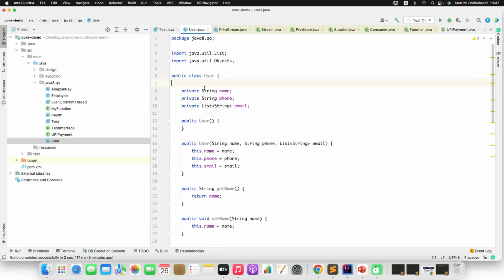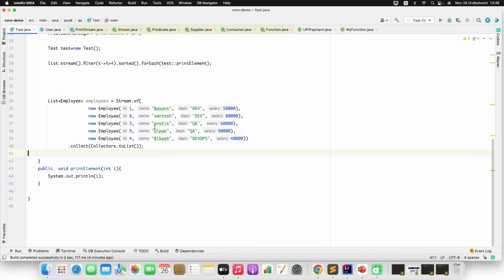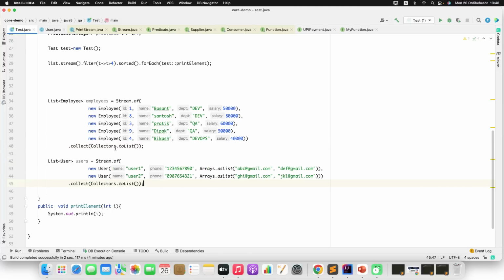Now what I want to do, I will first show you when to use map, then later I will tell you when to use flat map. Okay, let's go to our test class. Let me zoom this. Yeah, so let me add list of user. I already created a stream of user objects, then I converted it to a list.